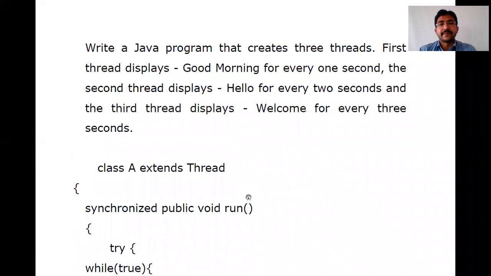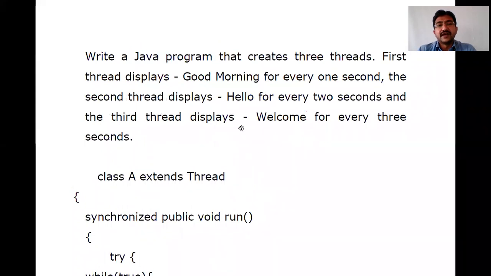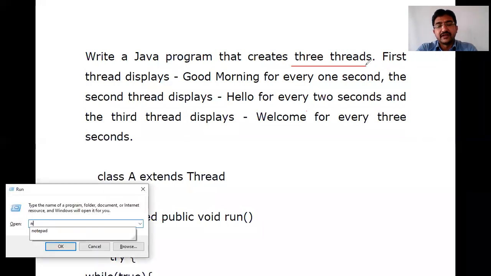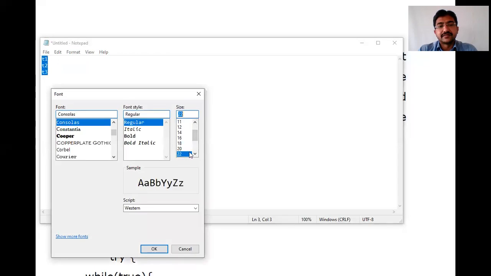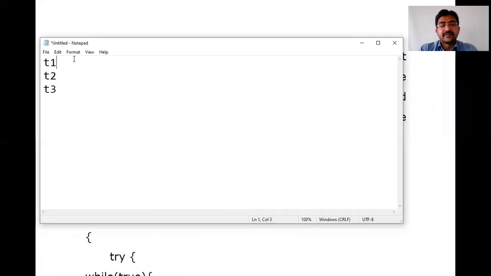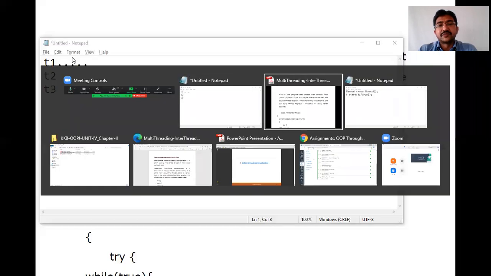Let me see the next program. In this program, what we are doing here is creating 3 threads, T1, T2, T3, right?